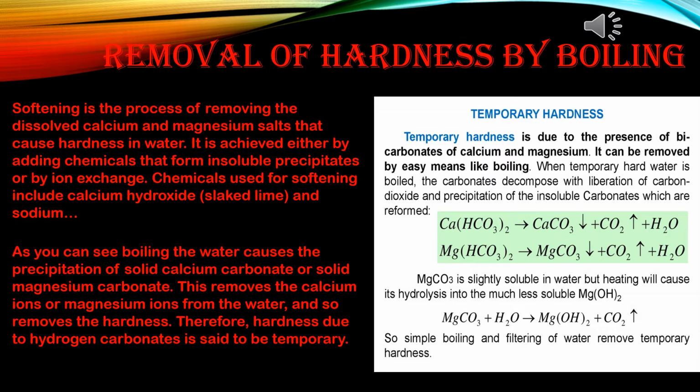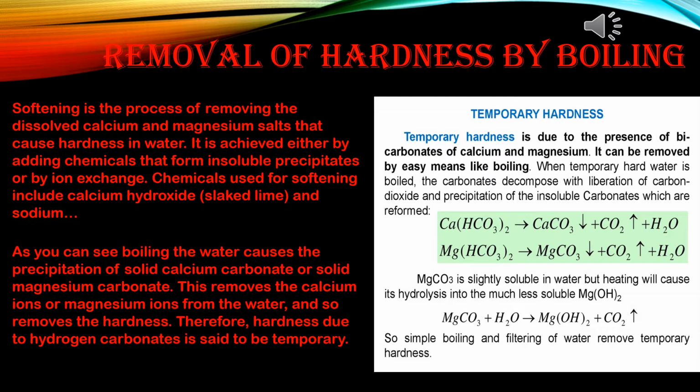When temporary hard water is boiled, the bicarbonates decompose with liberation of carbon dioxide and precipitation of the insoluble carbonates. Calcium bicarbonate after boiling forms calcium carbonate, carbon dioxide and water.